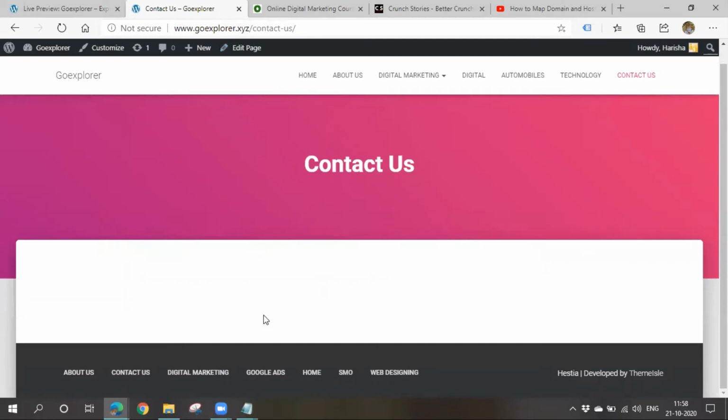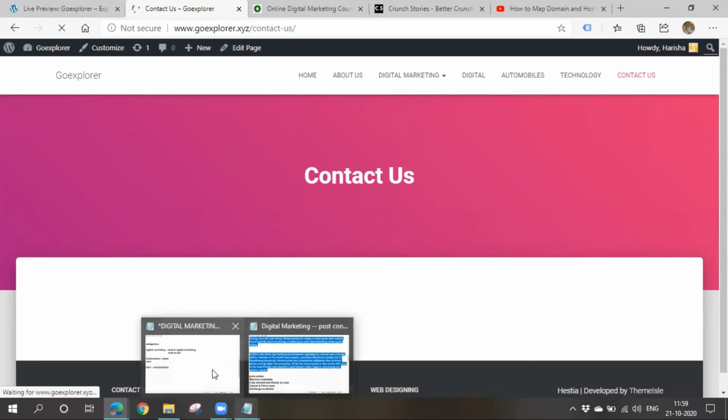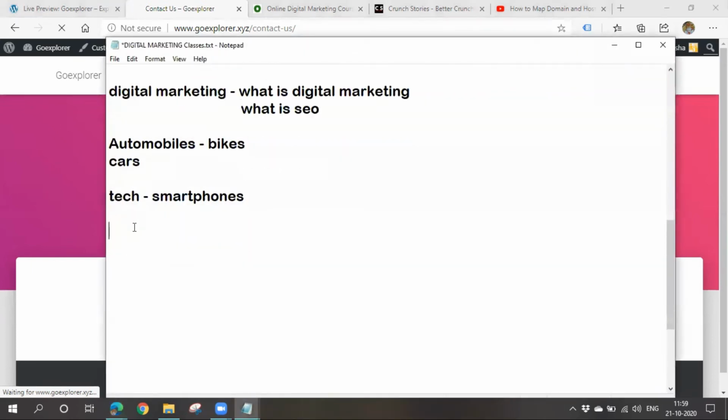When you compare to the previous theme, this theme looks a bit better, right? So it is very important to choose a proper theme, right? Now we have learned how to create a page, how to create a category, how to create a post, how to assign categories and all. Okay, so let me say the last thing about this topic.